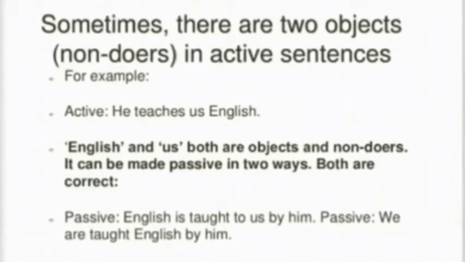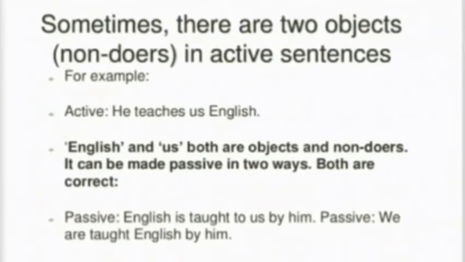Sometimes there are two objects, non-doers, in active sentences. He teaches us English. English and us both are objects and non-doers. So English is taught to us by him. That one you can write. We are taught English by him. Both are correct. We often wonder which one is correct. Both are correct in that case.